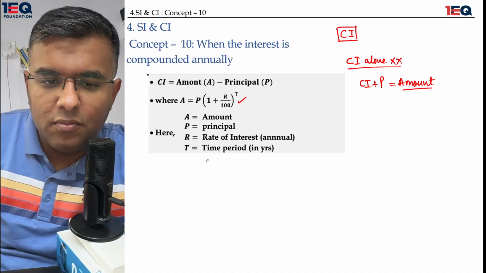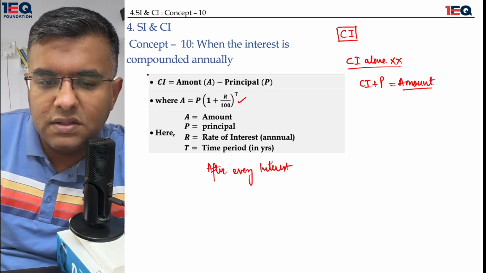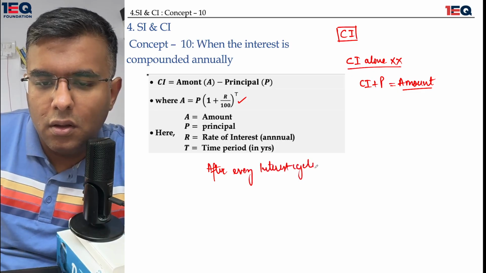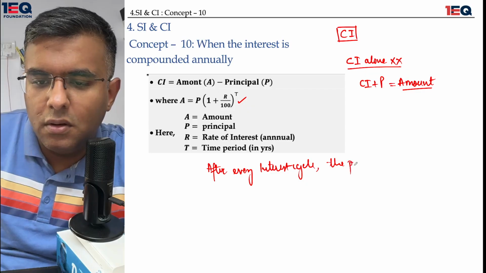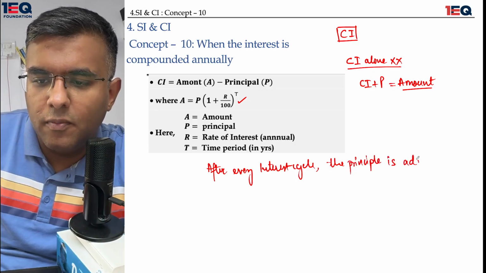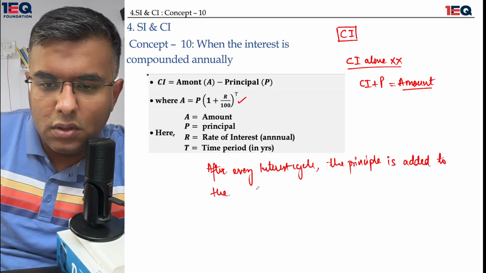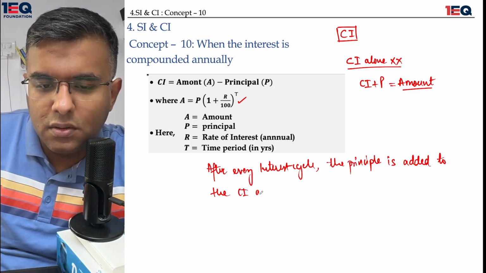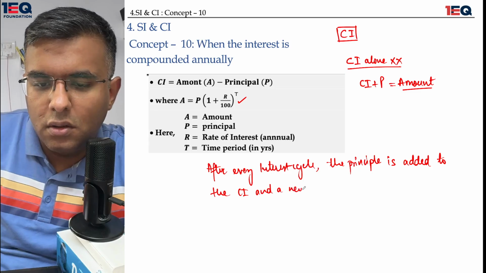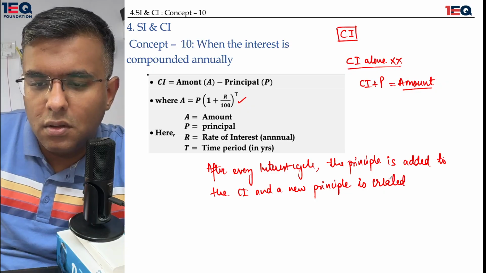Why does it happen? Because after every interest cycle, the principal is added to the compound interest and a new principal is created.